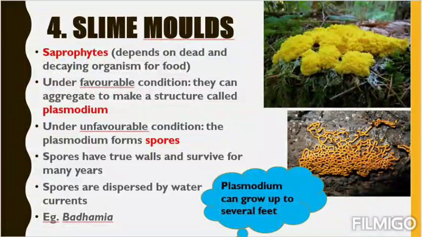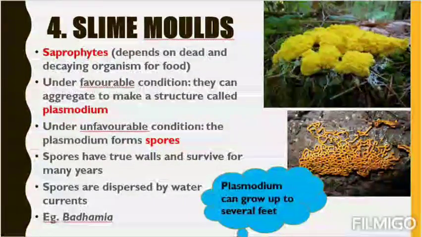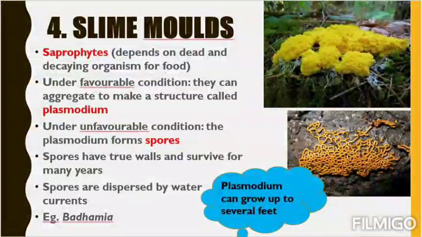As the conditions are unfavorable, they cannot germinate into a new organism, because they don't have water or food. So how will they feed, how will they eat, or how will they grow? Definitely they need some time. They will have to wait until the favorable time comes. Until then, they stay surrounded by the true wall, just like we are doing. We are quarantined in our home because this is the unfavorable condition. When the corona goes away, we will go outside and germinate into a new organism, so to speak. Like that only, when the favorable condition comes, the spores will germinate into a new organism.